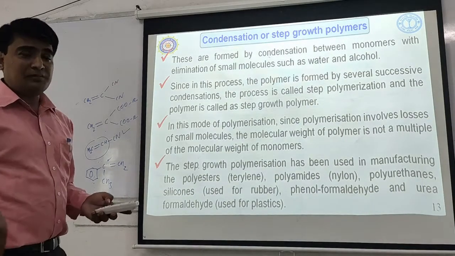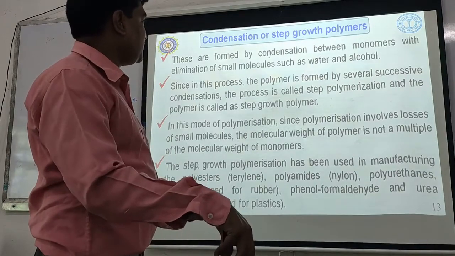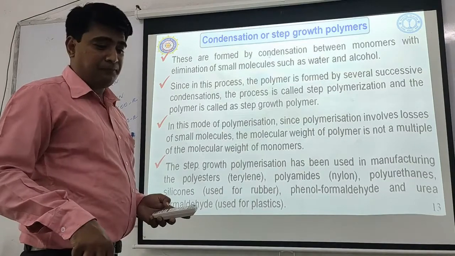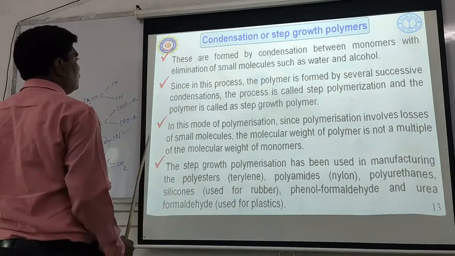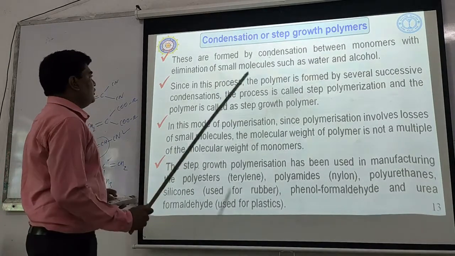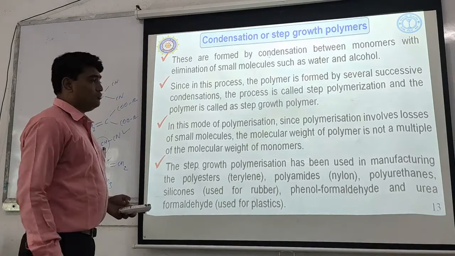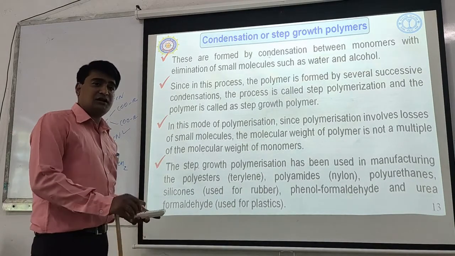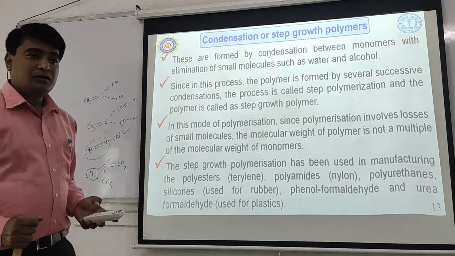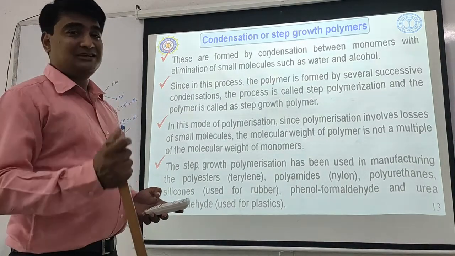Then the second polymerization is condensation or step growth polymerization. Okay. So what is meant by condensation or step growth polymerization? These are formed by condensation between monomers. What is meant by condensation? Loss of water. Okay. So during the initial step, the monomers join together by the condensation reaction.